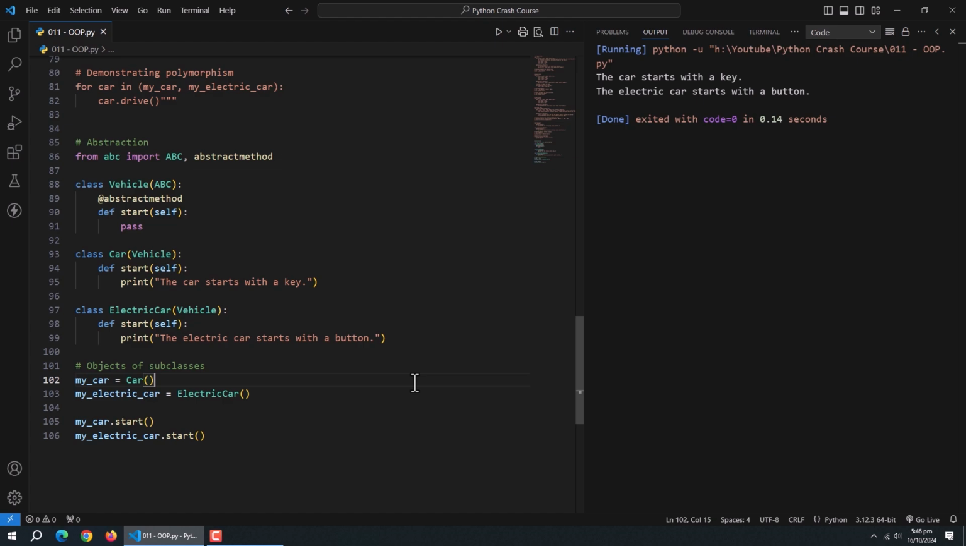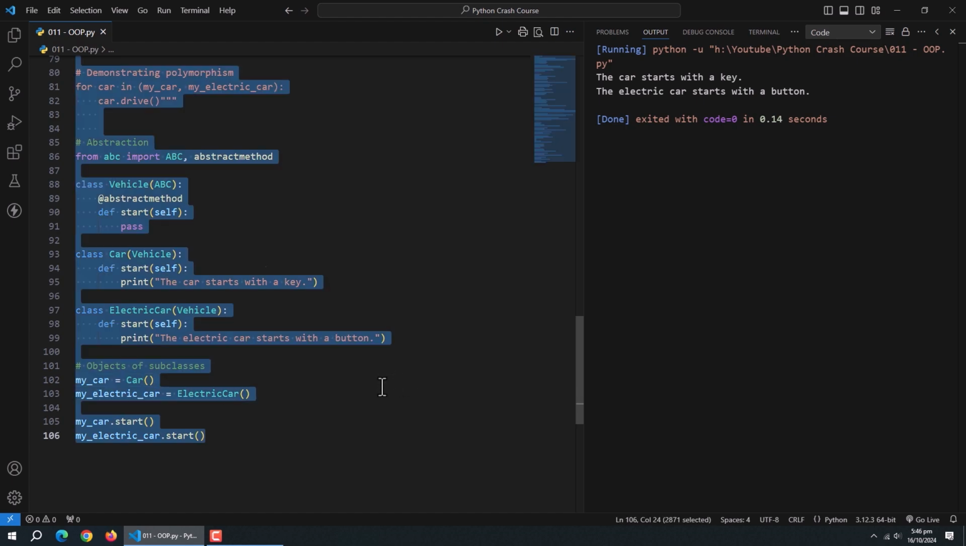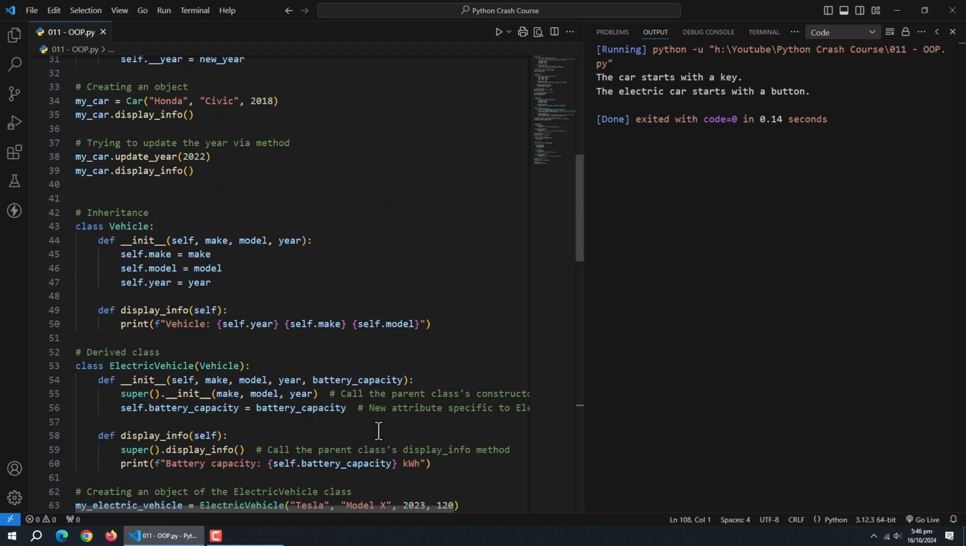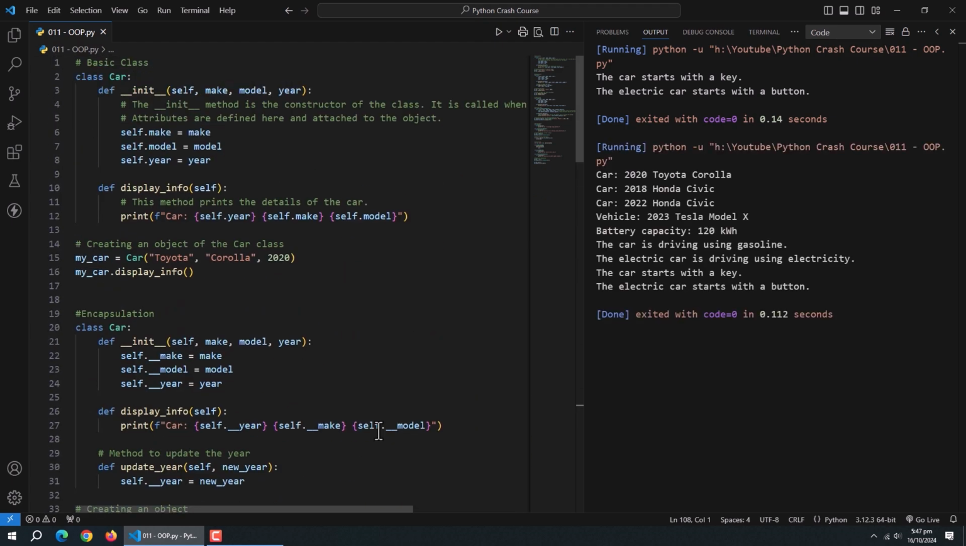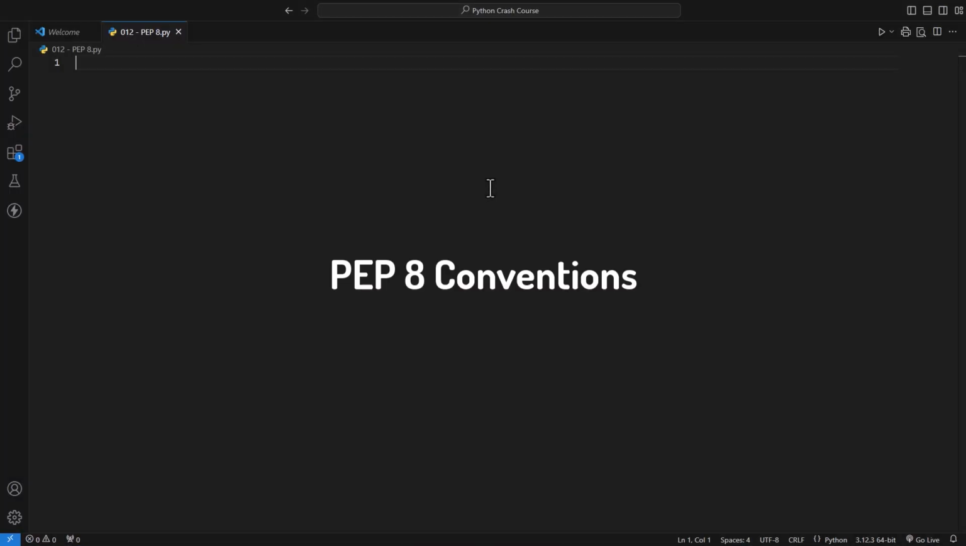Object-oriented programming is a powerful paradigm that helps you organize and structure your code more efficiently. With object-oriented programming, Python allows you to create reusable, modular, and maintainable code. With this, the object-oriented programming section is complete. And finally, we'll talk about PEP8 naming conventions and some valuable code readability tips.